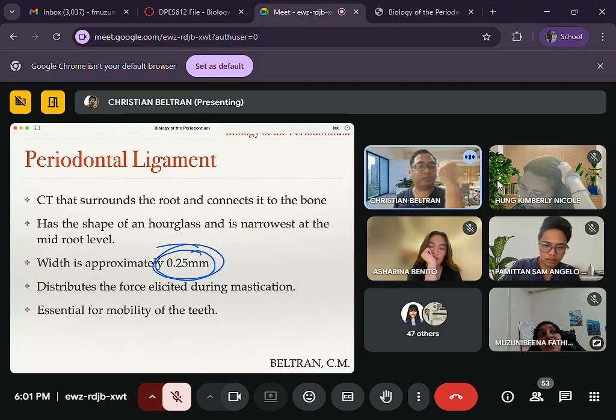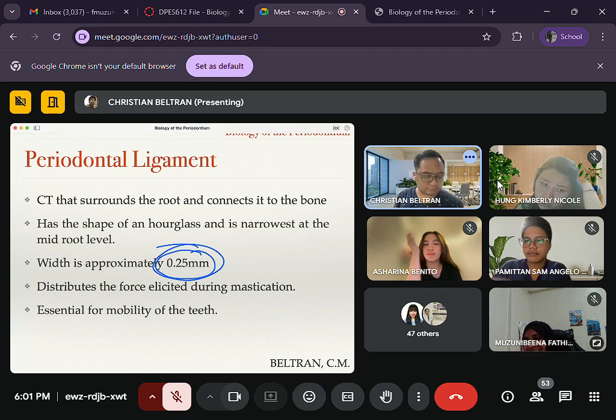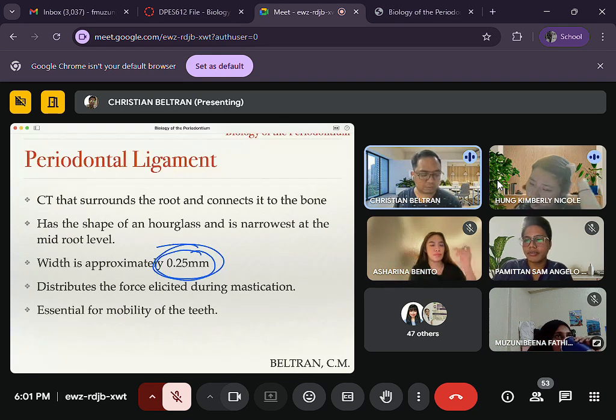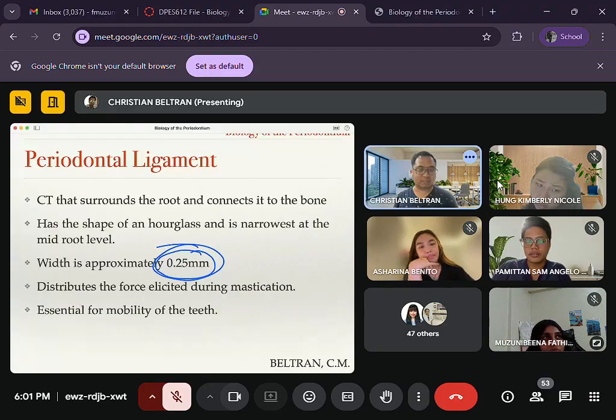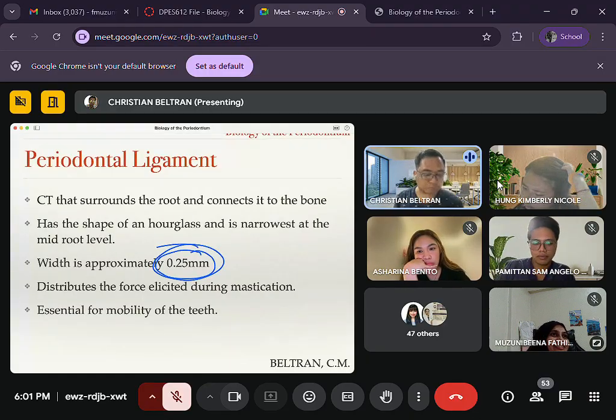And if the tooth is not moving at all, you call that what? It's not moving. Ankylosis. It's directly attached to the bone.